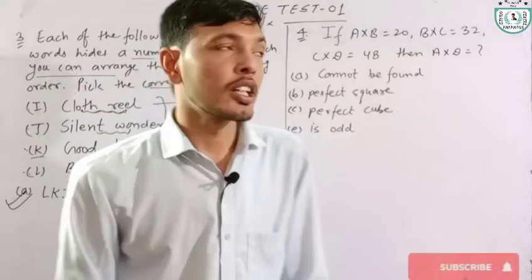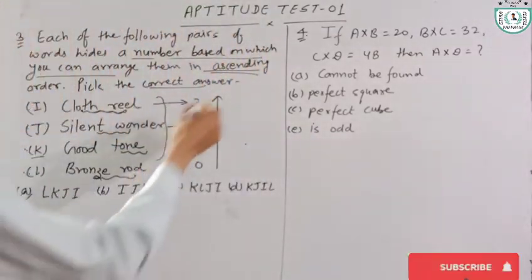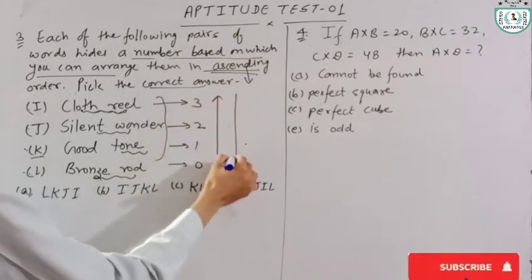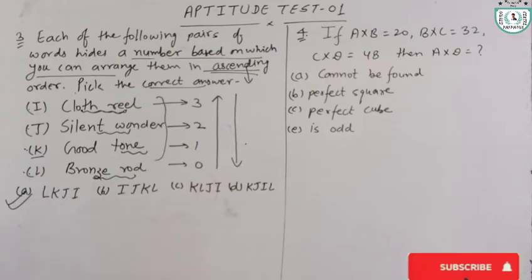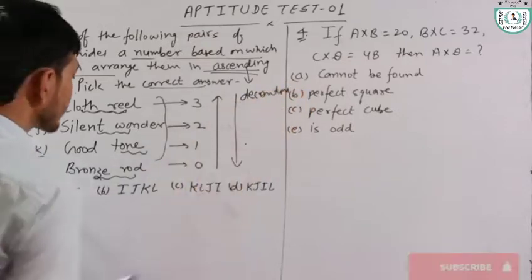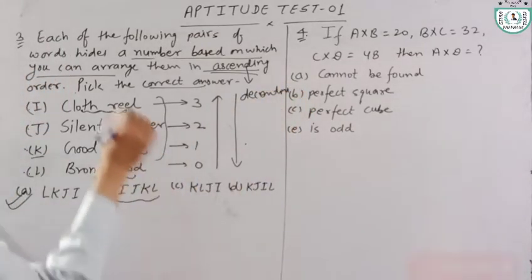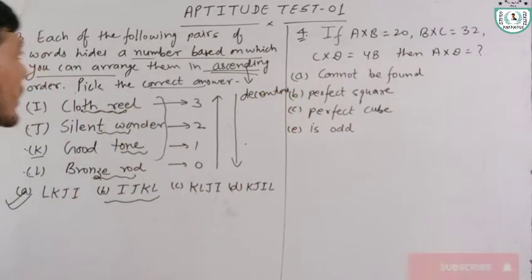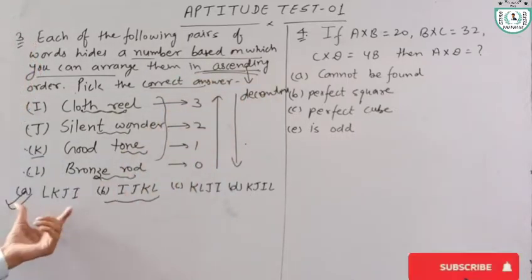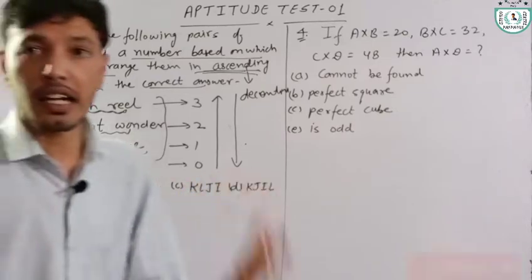Okay. If the question asked for descending order, that is 3 2 1 0, it means the correct option is I J K L. For descending order, the correct answer is I J K L. But we are asked for ascending order, it means the correct answer is L K J I.